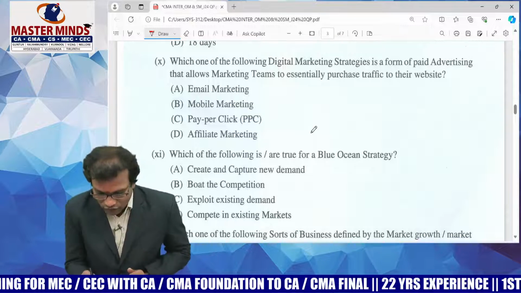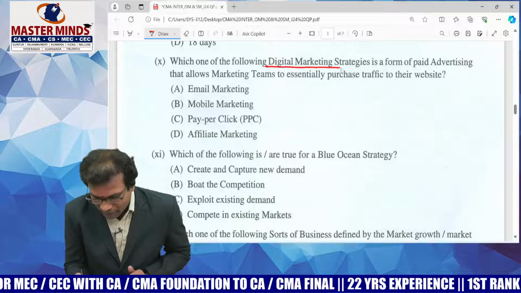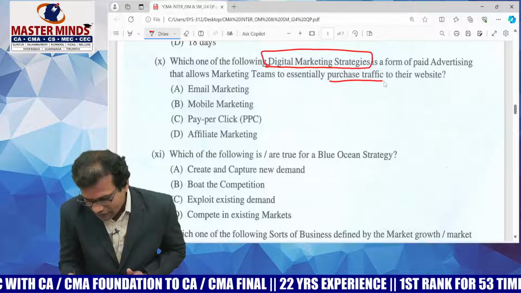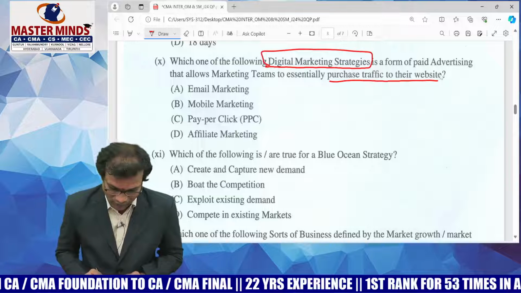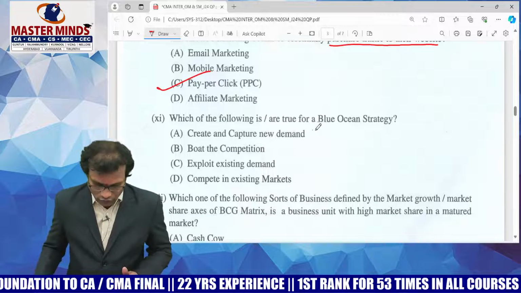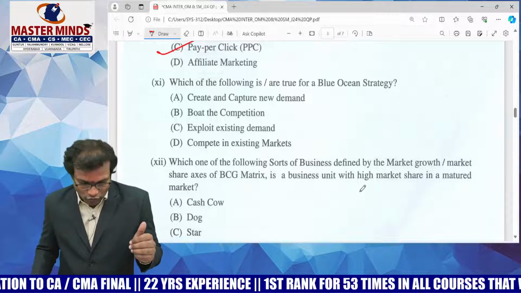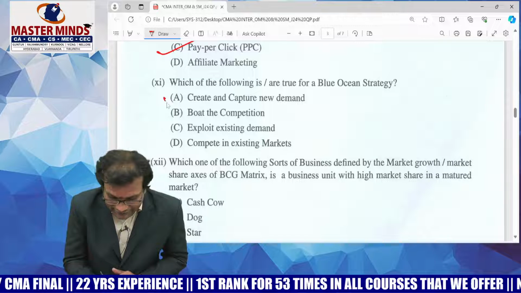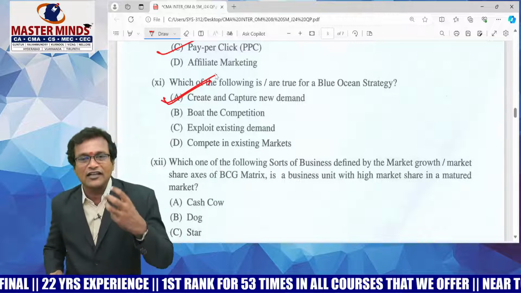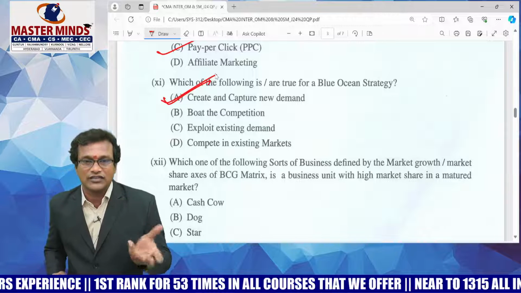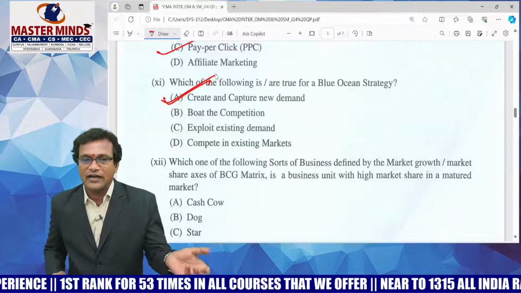Now come to the next MCQ of the SM part. Which one of the following digital marketing strategies in which you have to essentially purchase traffic to your website? It's called PPC, pay per click. Now come to the next one. Which one of the following is true for a blue ocean strategy? Right, you have to create and capture new demand. It's an entirely new market. You are going to launch a new product, then only it's called blue ocean strategy. Existing market means red ocean strategy.